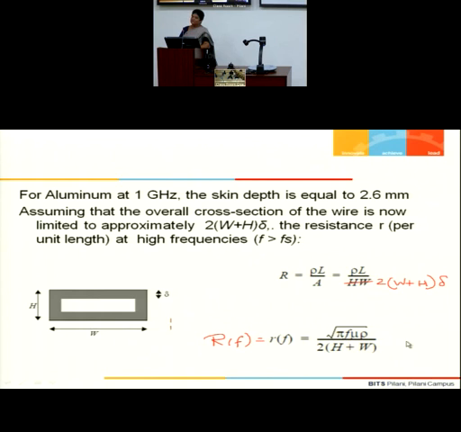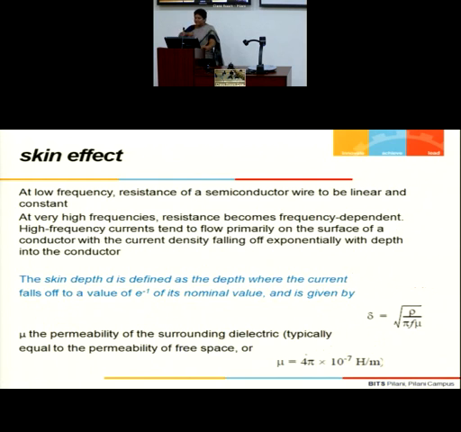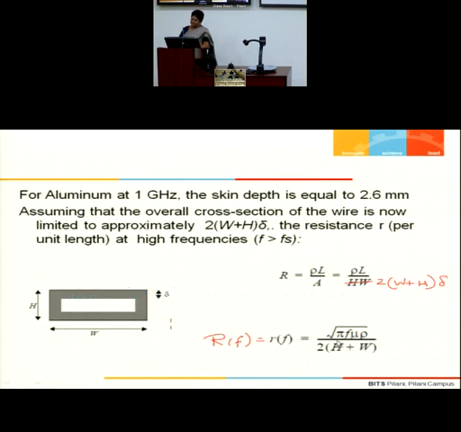Now it takes a different expression where f plays a major role, where mu is the permeability of the surrounding dielectric in which the interconnect is embedded. So R becomes a function of frequency, the permeability of the dielectric medium, and the area of cross-section. This is how we compute the resistance at high frequencies.